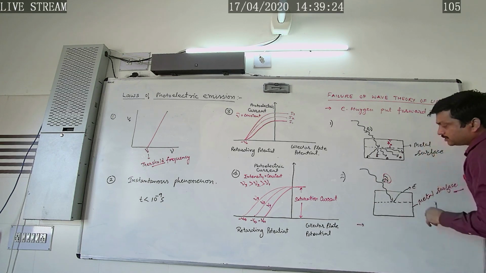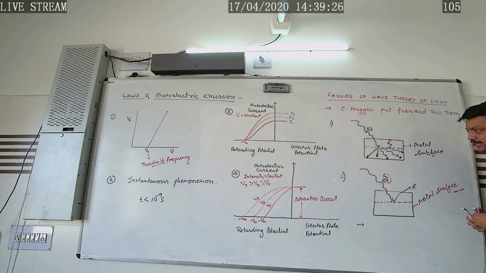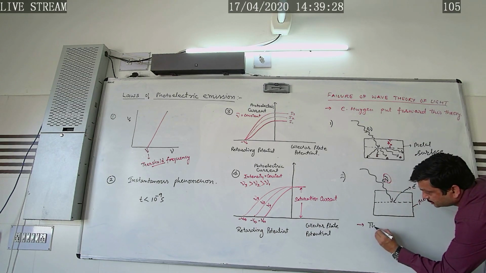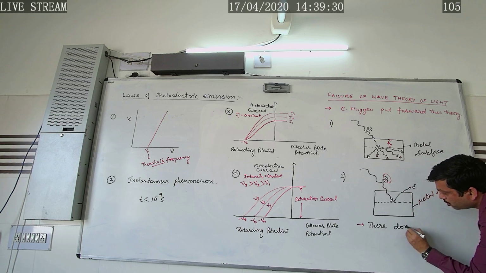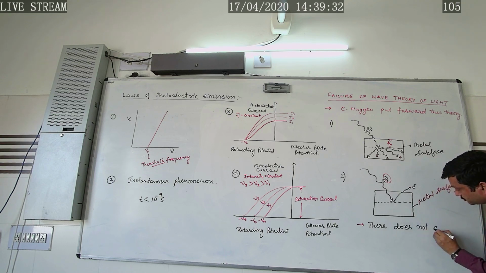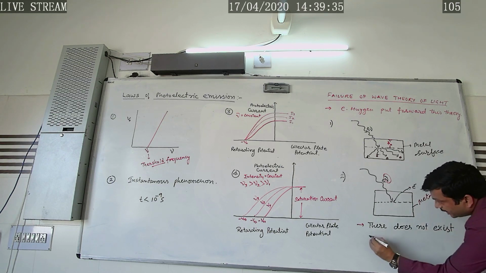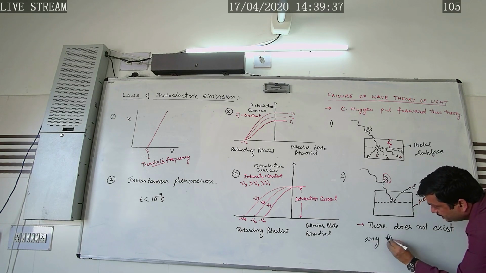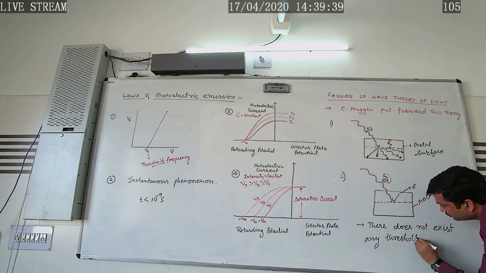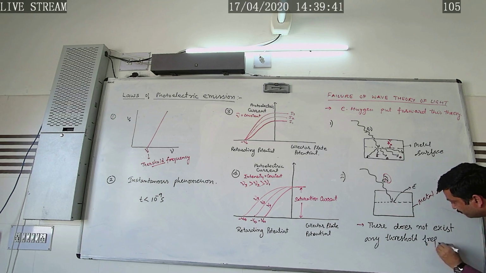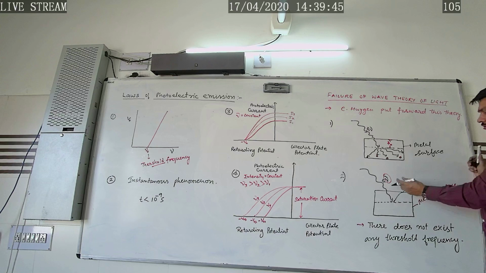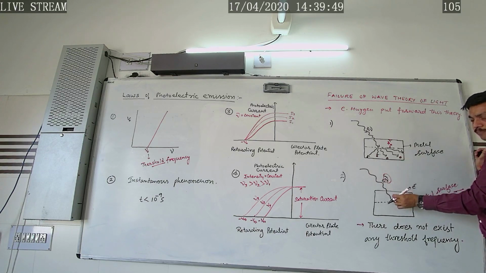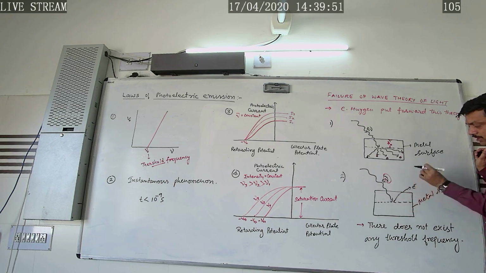So the main conclusion drawn from this point is that there does not exist any threshold frequency, because whatever the frequency of incident radiation is, according to the wave picture of light, it is capable of showing the photoelectric effect.